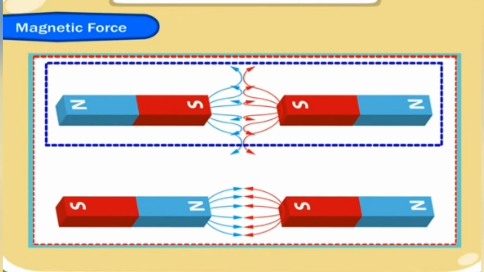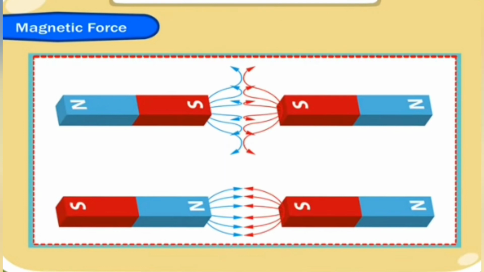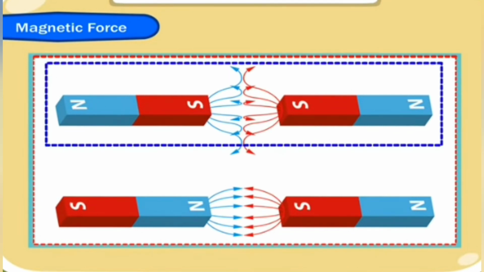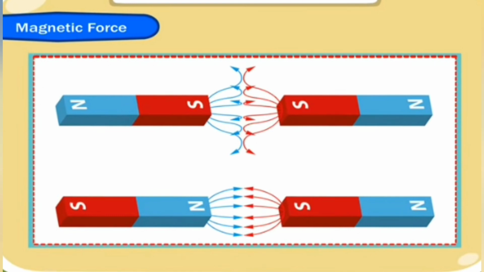Either it is a very small part of the magnet, north and south pole. You can say unlike poles attract each other and same type of poles, or the like poles, they repel each other. Frictional force. Frictional force is the force that stops a moving object, is called the frictional force.